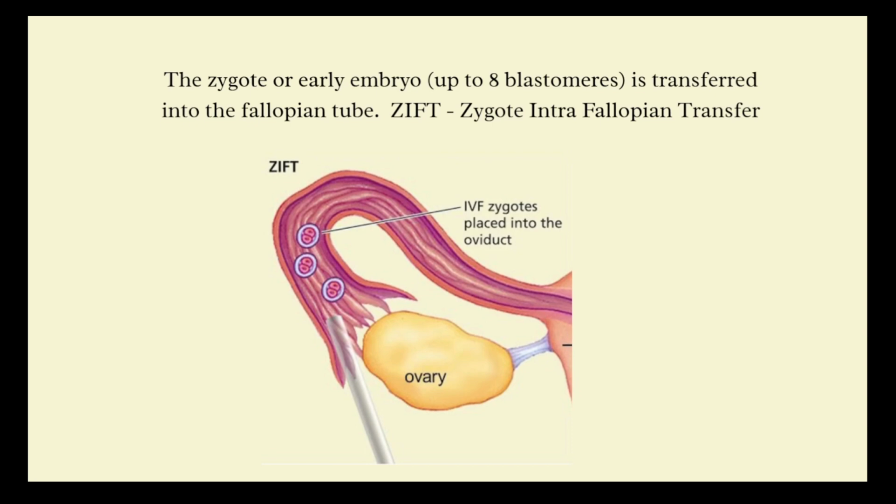The zygote so formed, in the early embryo stage, that is up to 8 blastomeres, is transferred into the fallopian tube, where the further development takes place inside the mother's body. And this kind of transfer of zygote or early embryo into the fallopian tube is called ZIFT, zygote intrafallopian transfer.